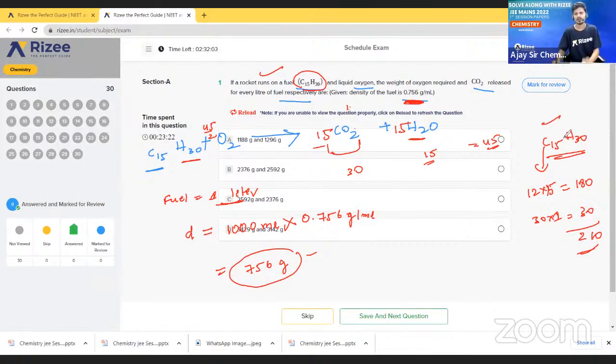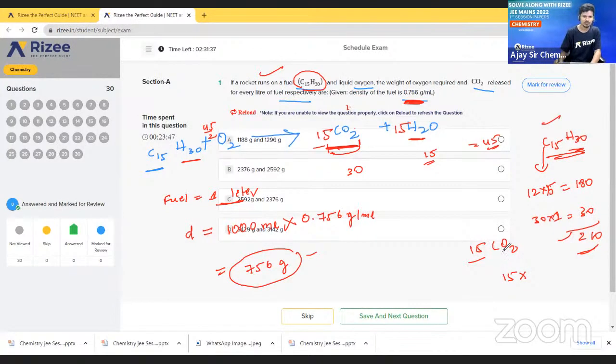See here. So for C15 and H30, the mass we got, the molecular mass, is 210. Okay, sir. Next we have to find what? This CO2 molecular mass. What is the molecular weight of this CO2? So CO2 molecular weight is, see here, 15 CO2 molecules are there. So 15, that's why here we will get what?